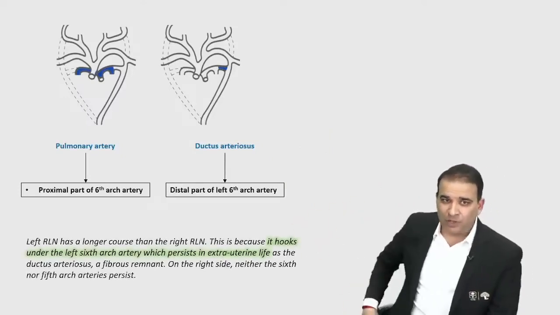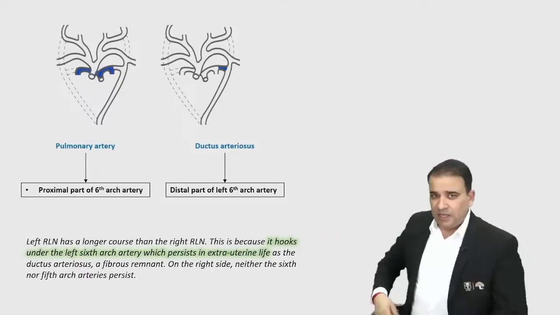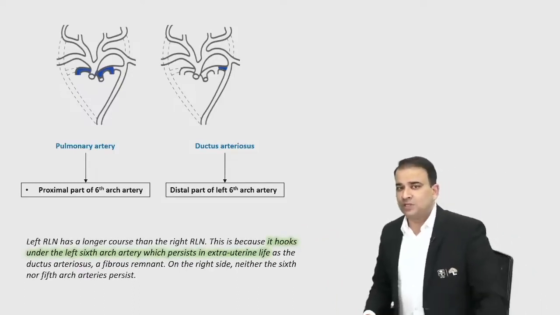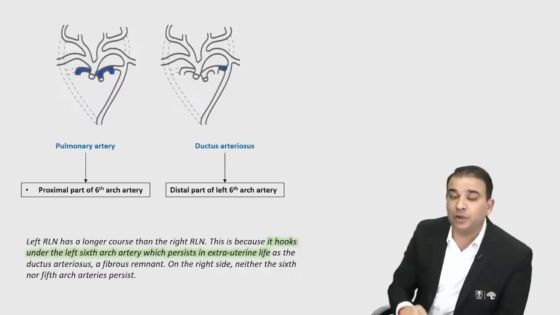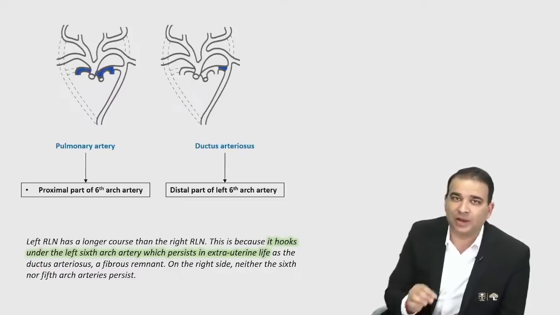So just quickly go through that line here. It says left recurrent laryngeal nerve has a longer course than the right recurrent laryngeal nerve. This is because it hooks under the left sixth arch artery, which persists in extrauterine life also.